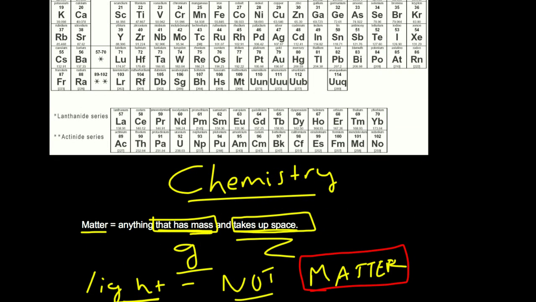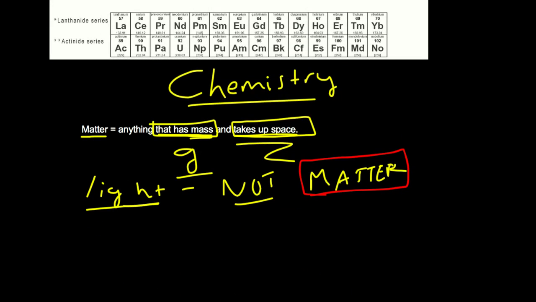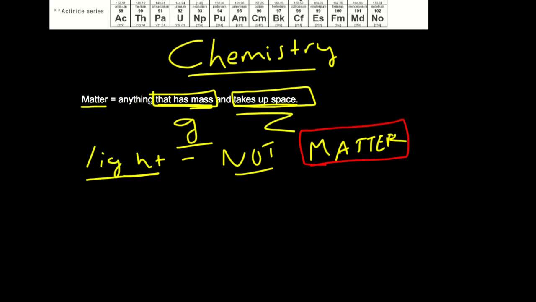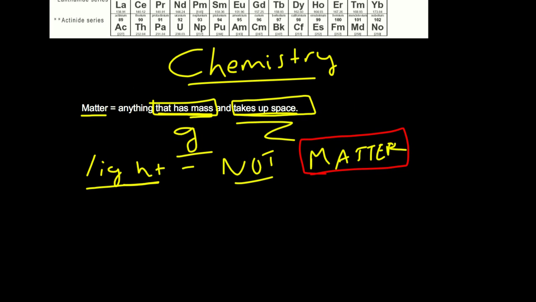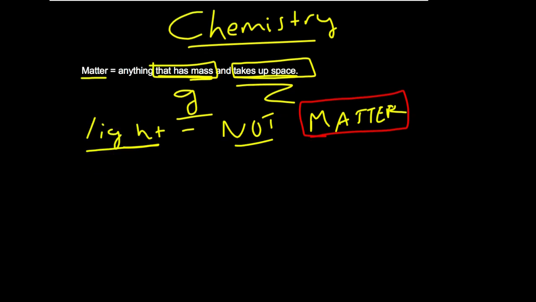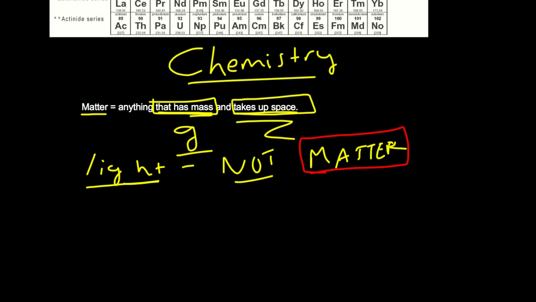I was thinking ahead. We do learn that matter has mass and takes up space, but light takes up space, and because it doesn't have mass, it's not matter. Let me think of something else. Paper. Paper is matter. Anything that has mass and takes up space is matter.